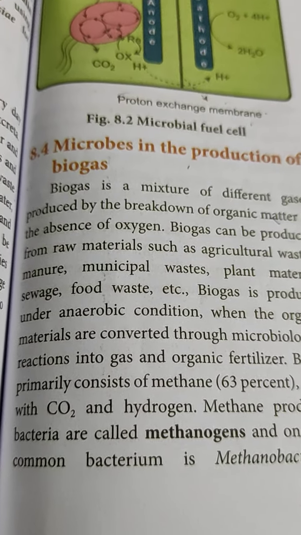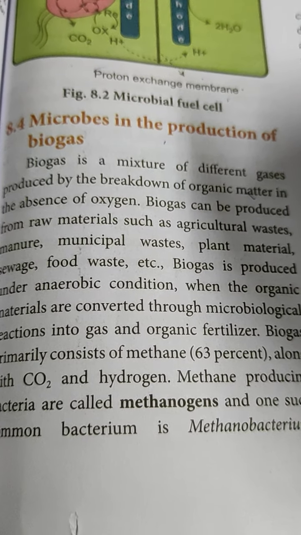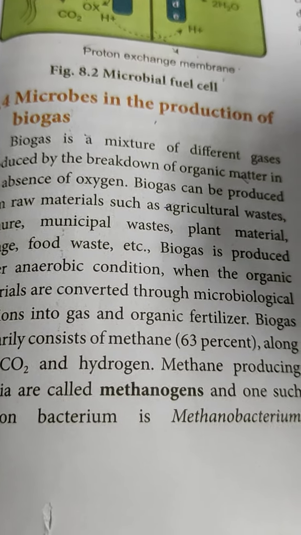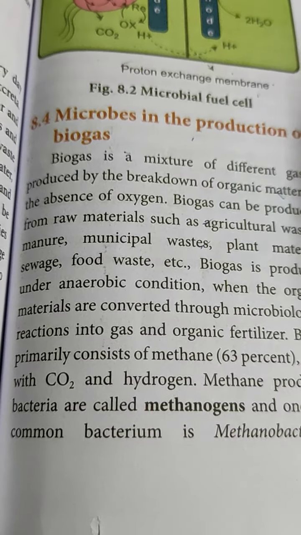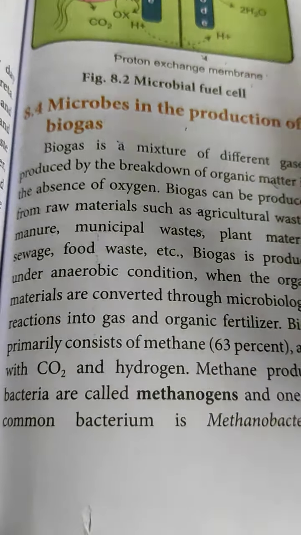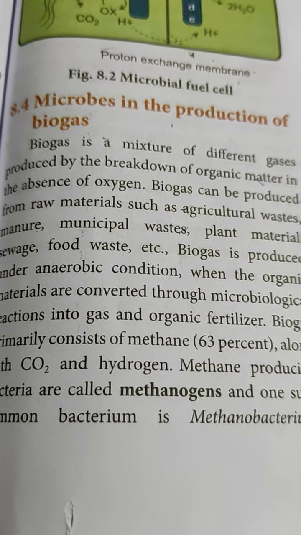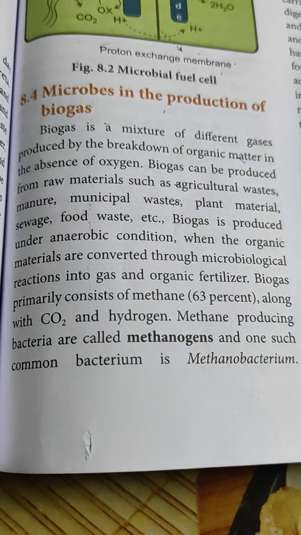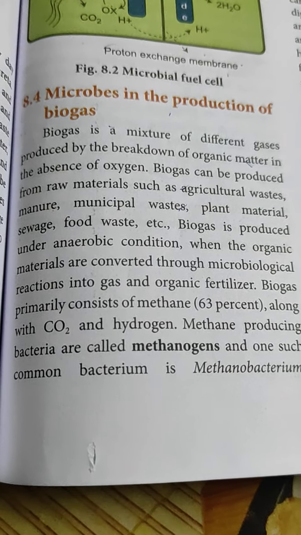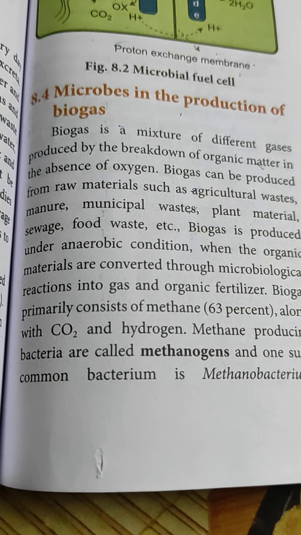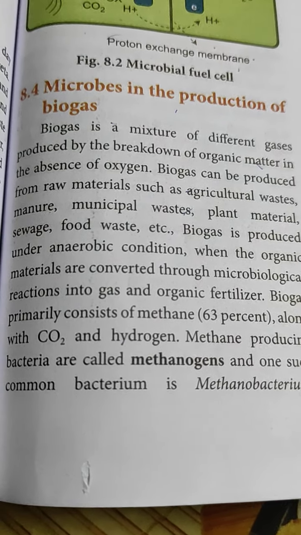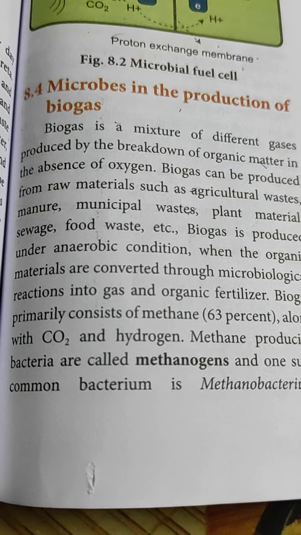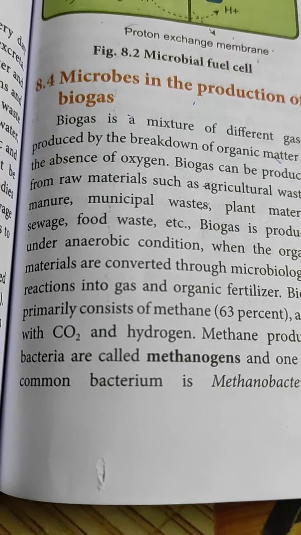Biogas can be produced from raw materials such as, what are the raw materials that can be used? Agricultural wastes, manure, municipal wastes, plant materials, sewage, food wastes, etc. All these organic waste materials can be utilized for biogas production. Biogas is produced under anaerobic condition when the organic materials are converted through microbiological reactions into gas and organic fertilizer.